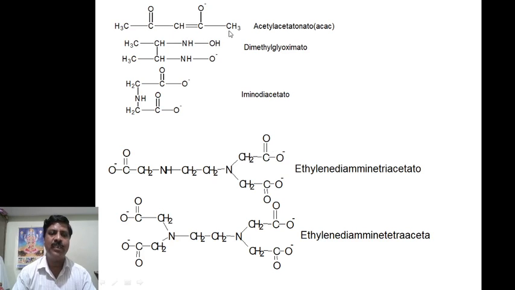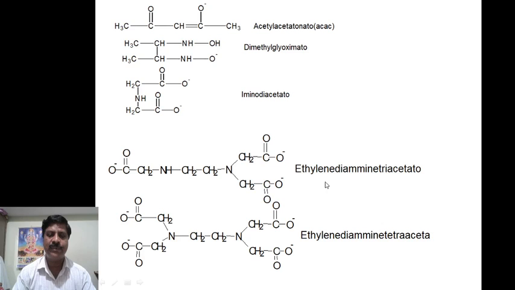Therefore this type is called acetylacetonato, that is acac. This is the example. Then this is called dimethylglyoximato, that is a glyoximato. Then it is an imino-diacetato.